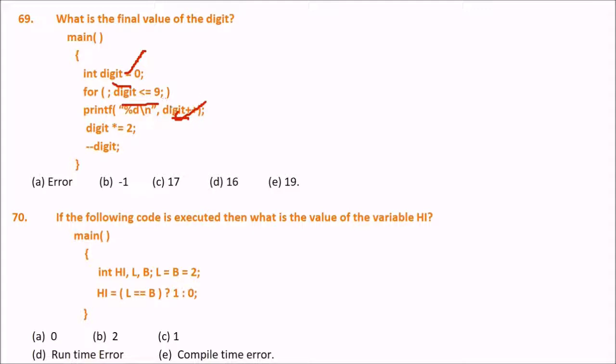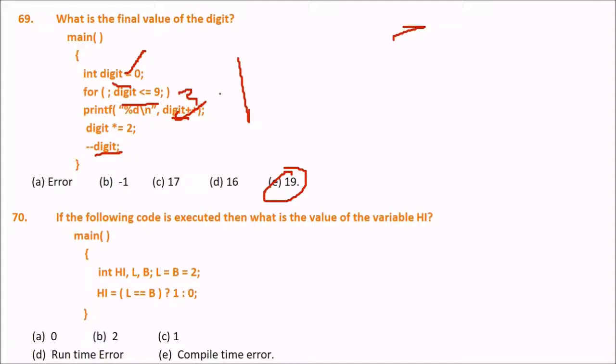Because once this is complete, digit value will be multiplied by 2, and then digit will be decremented. So what will be the answer? The answer is 19. Why is the answer 19? Because this line will go for 10 iterations.